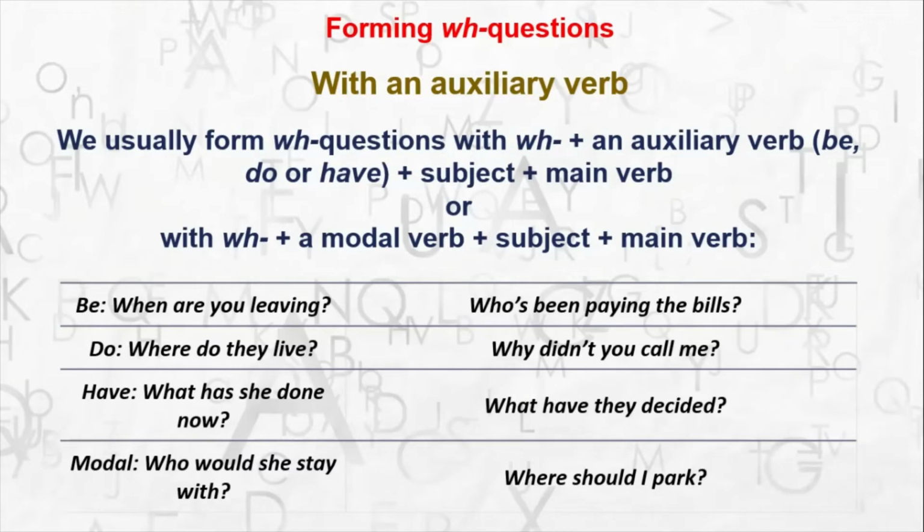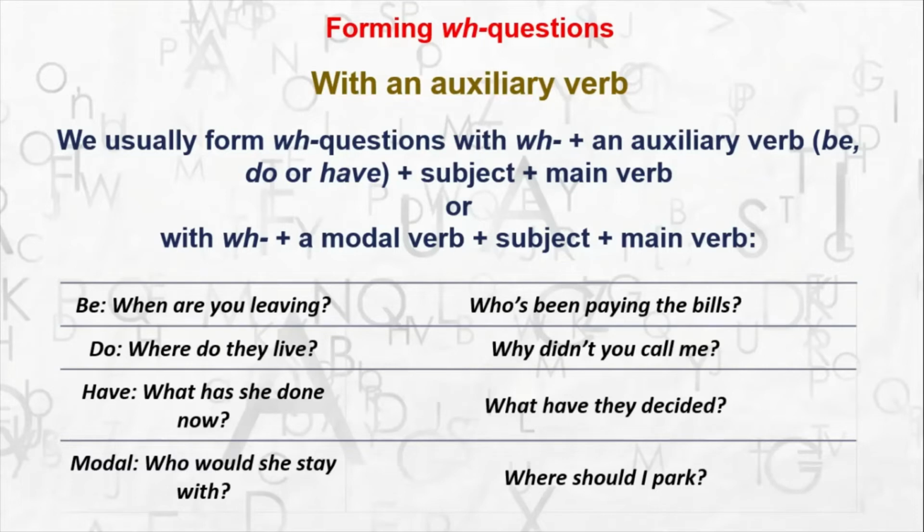Who's been paying the bills? Why didn't you call me? What have they decided? Where should I park? So now look at the first line. When are, who's been. So are, been, these are all different forms of the word be.